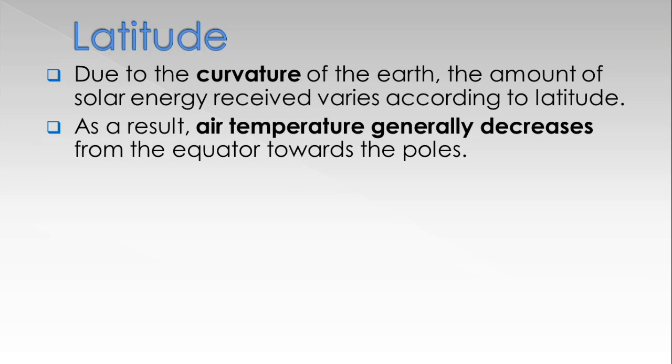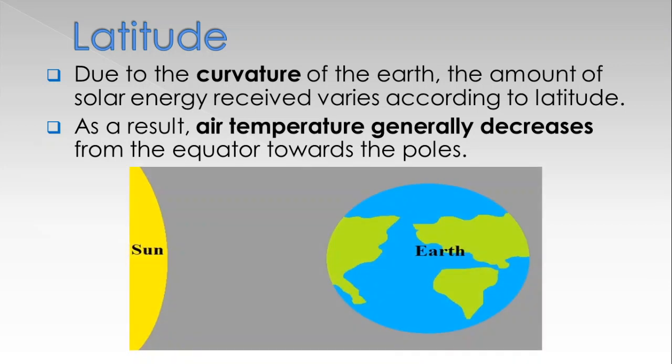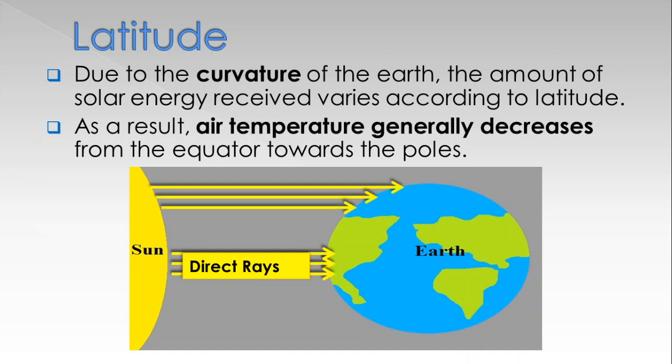Look at the diagram. The area that lies near the equator receives direct rays, and the areas that are away from the equator receive slanting rays. And student, you know, direct rays have more heat and slanting rays have less heat because they fall on a large area.